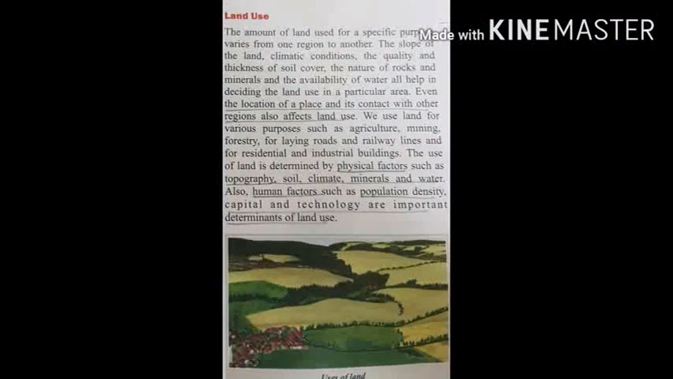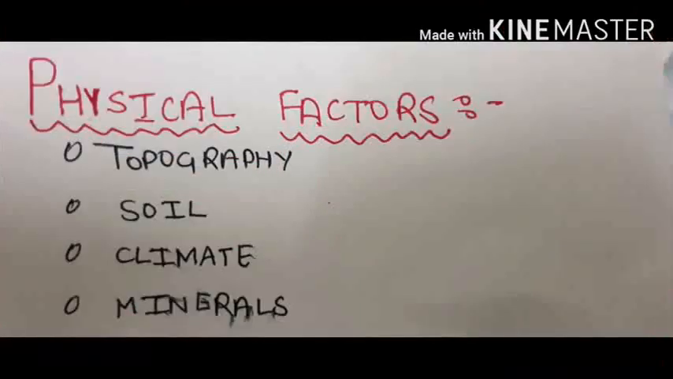The next is land use. How the land is used by the people, as I've explained to you earlier in this video. The land use depends upon two factors mainly, physical factors and human factors. Physical factors contain topography, soil, climate, minerals. Here topography means a detailed map of the surface features of land. It includes different things like mountains, hills, valleys, roads.